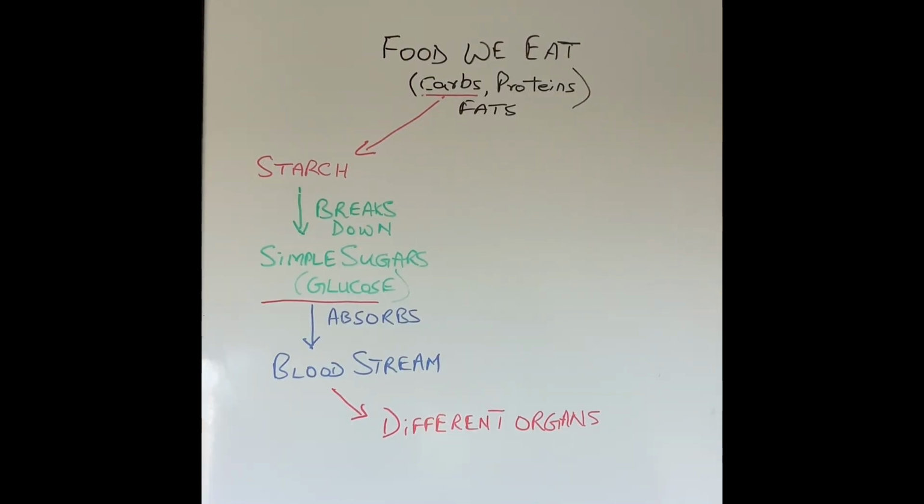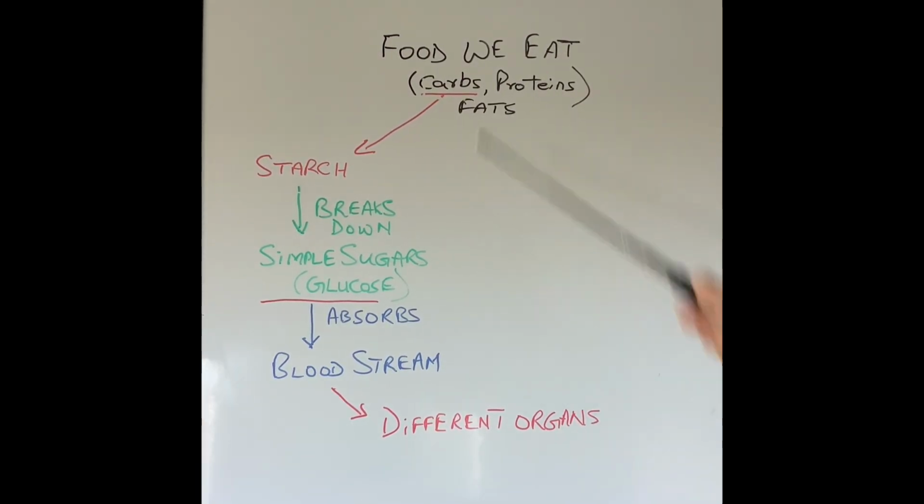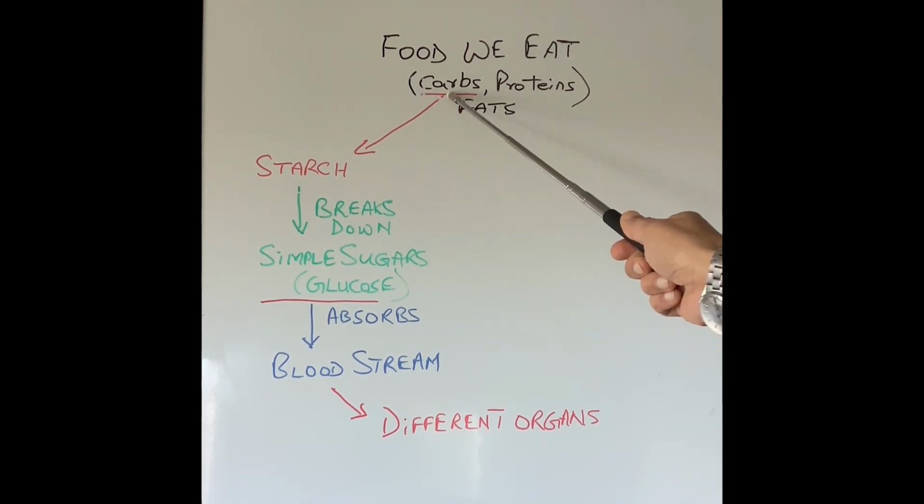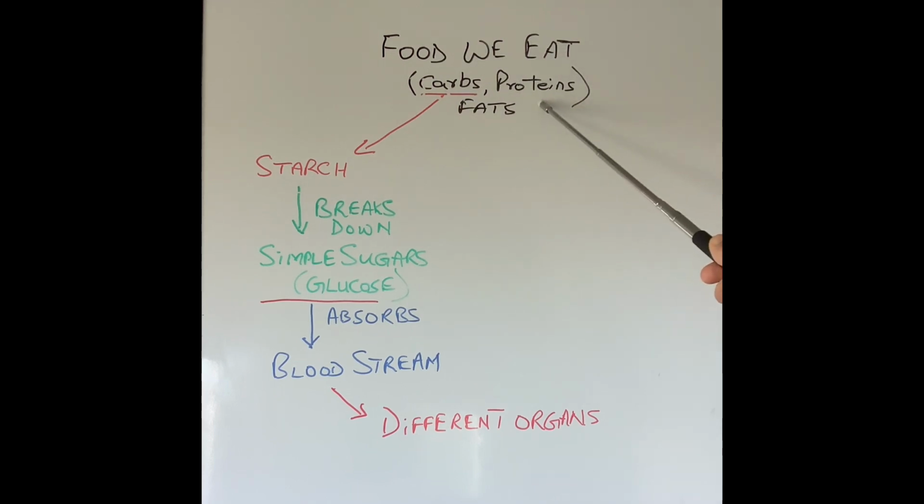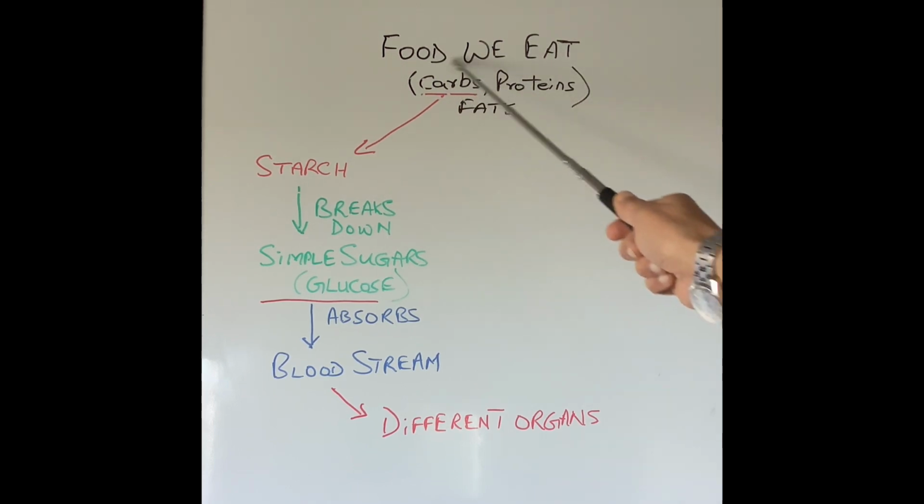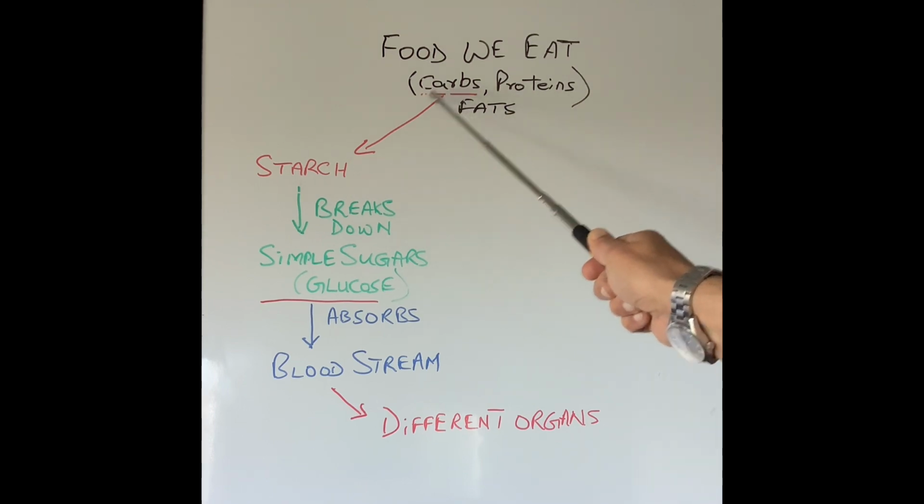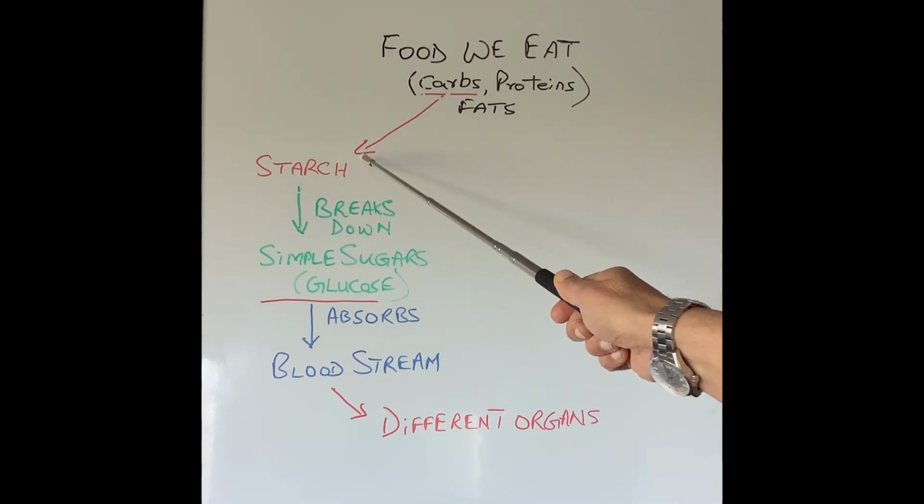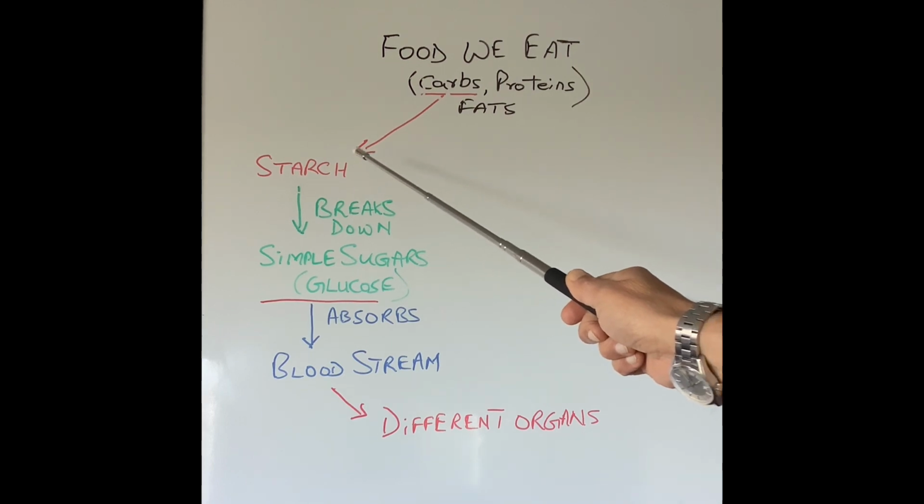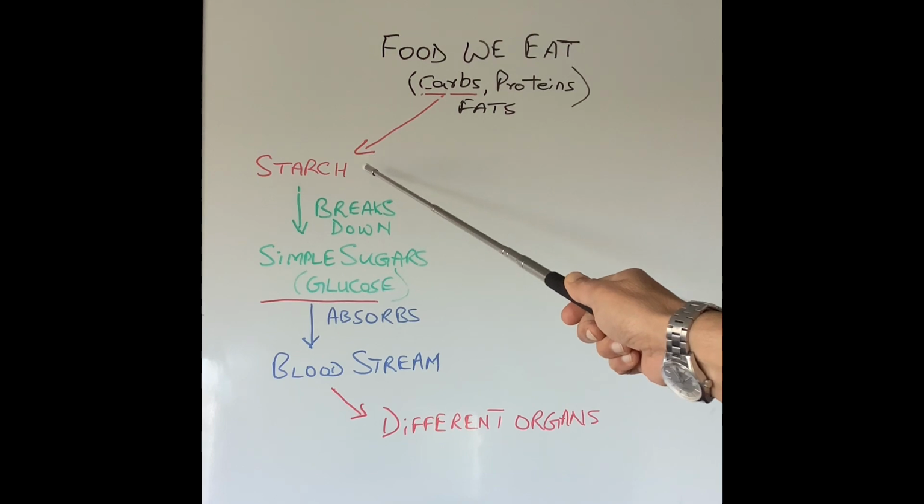So first thing to understand is where blood sugar comes from. The food we eat contains three main sources of energy. One is carbohydrate or carbs, one is proteins, and one is fats. We're just going to focus on carbs. We ignore proteins and fats for today's talk. The main carbohydrate we eat is starch. Starch is contained in potatoes, bread, rice, etc. It's a very common source of carbohydrate.